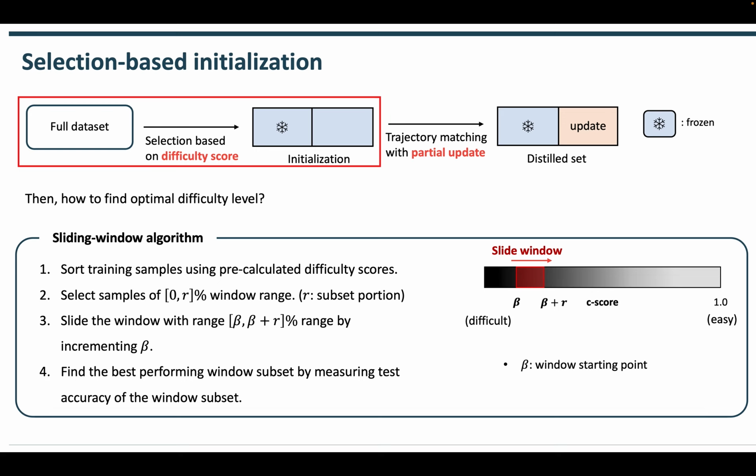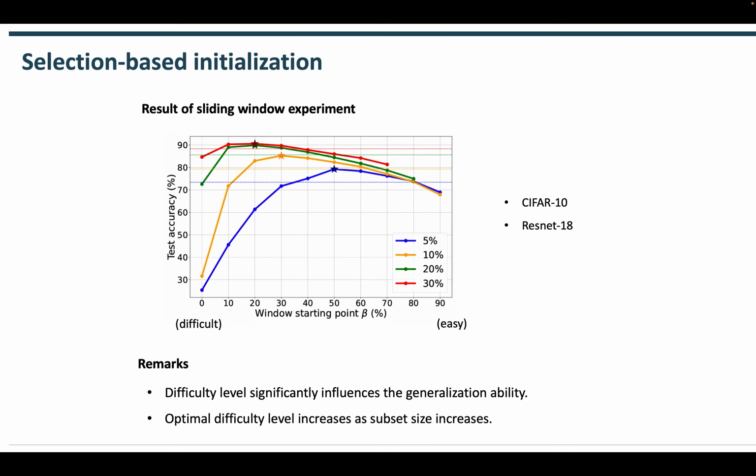Starting from this most difficult side, we slide the window toward the easier side by incrementing the window starting point beta. Then, we find the best performing window subset and initialize the synthetic set with this subset. The performance is measured by the test accuracy of a model trained on each window.